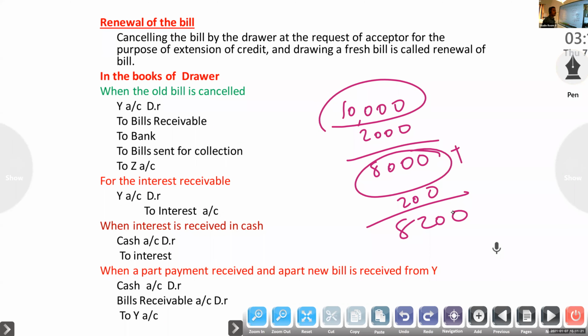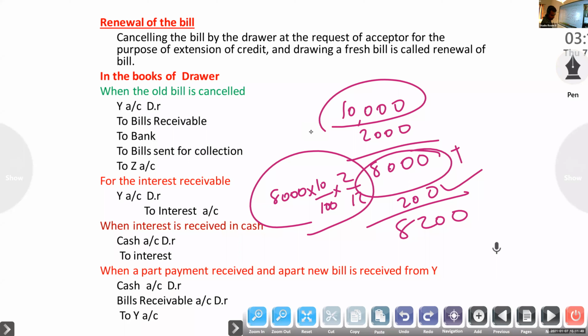Suppose they want to extend the period by 2 months. If the percentage is given, then 8,000 into 10% into 2/12 gives the interest for the 2 month new bill. If the amount of the bill is 10,000 and we received 2,000, the remaining 8,000 is multiplied by the interest percentage and the extended period.